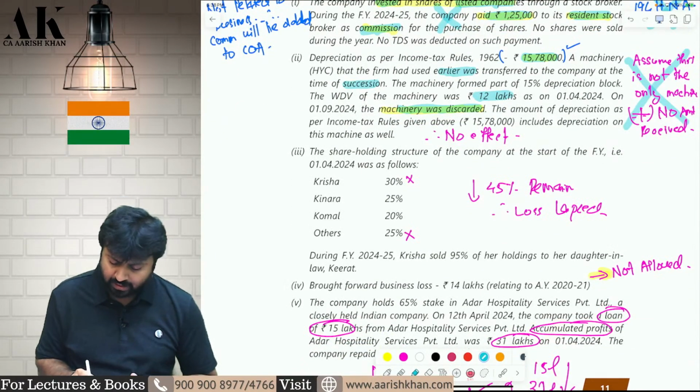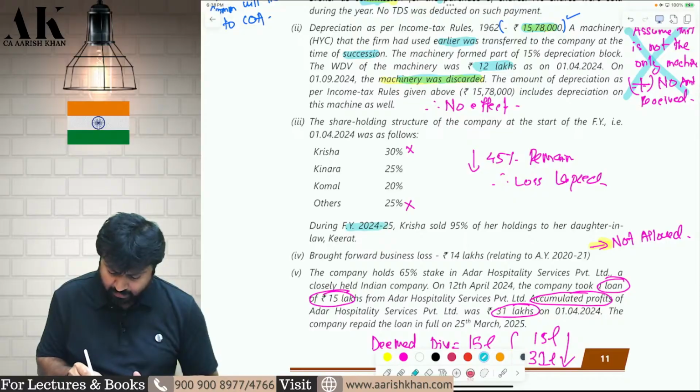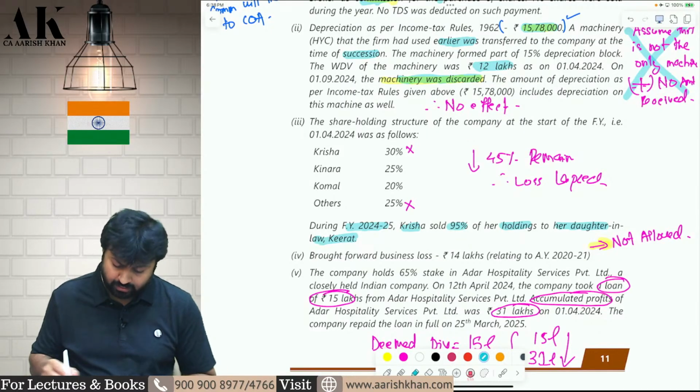The shareholding structure of the company at the start of the year is as follows. Krishna 30%, Inara 25%, Komal 20%, others 25%. Now, during the financial year 24-25, Krisha sold 95% of her holding to her daughter-in-law. What? Sold 95% of her holding to her daughter-in-law.